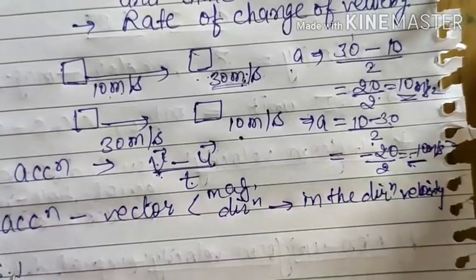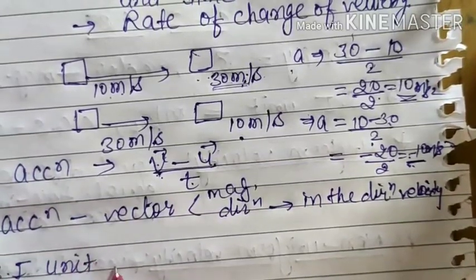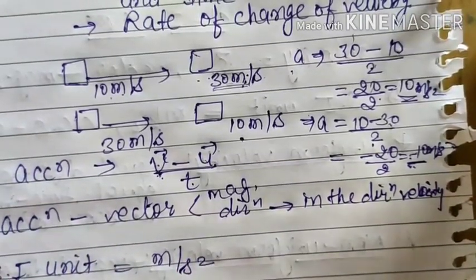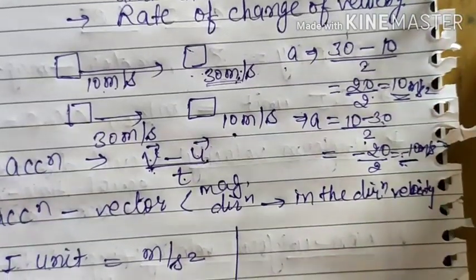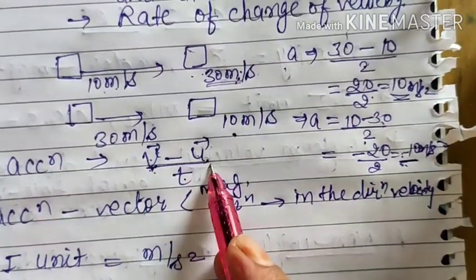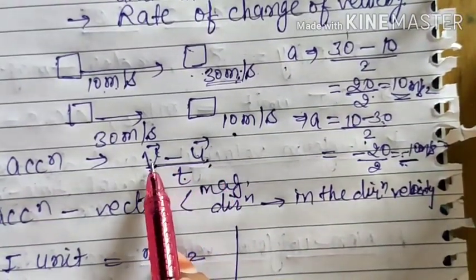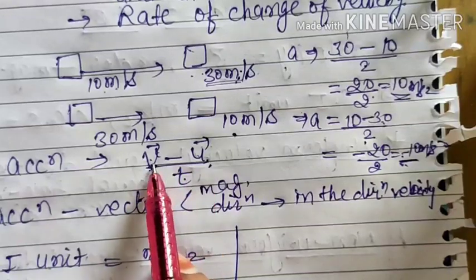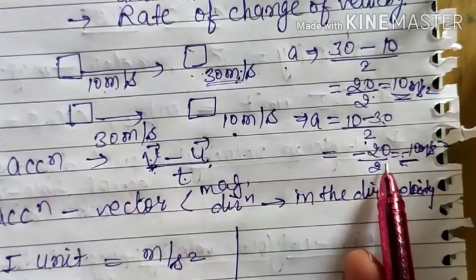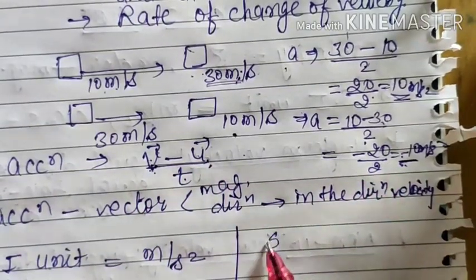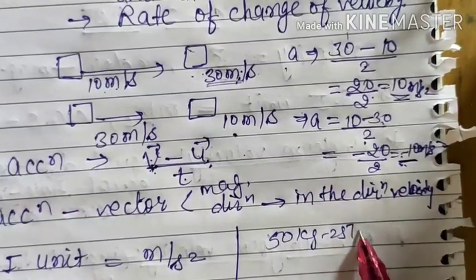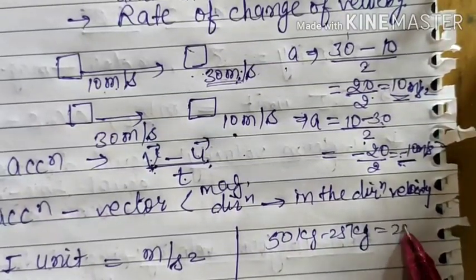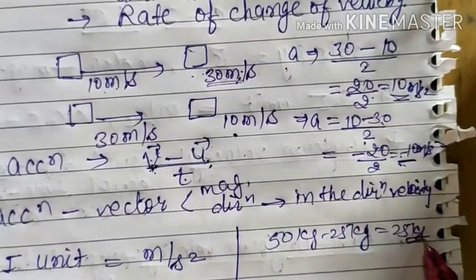And its SI unit will be meter per second. Now how meter per second? You see we have the formula: change in velocity. So change in velocity will ultimately be velocity. It's just like 50 kilogram minus 25 kilogram. What will you get? 25 kilogram. That means the unit is not changing.